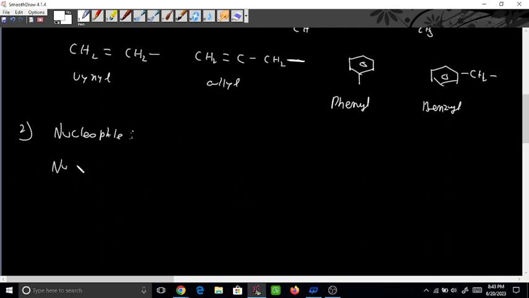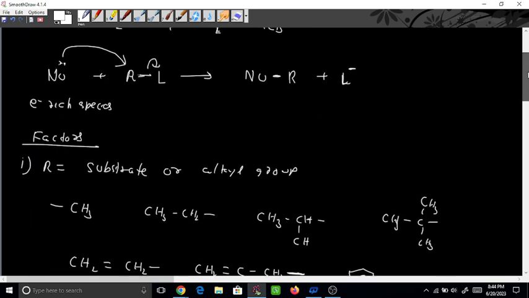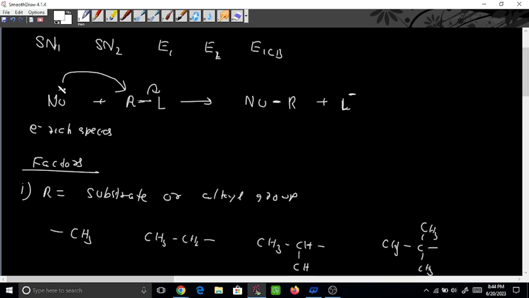So nucleophiles are those molecules which can donate an electron pair to generate a sigma bond. See, this nucleophile was present here, and what it has done is donate its lone pair here, and we have generated one sigma bond here. So this is called a nucleophile.